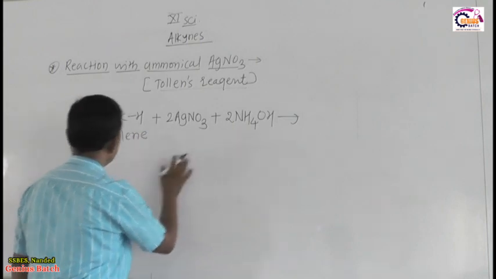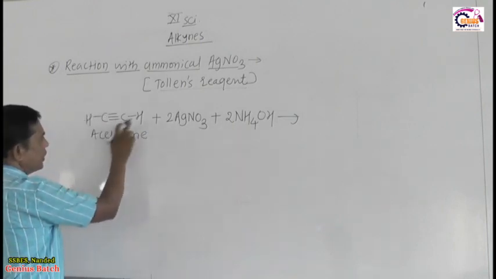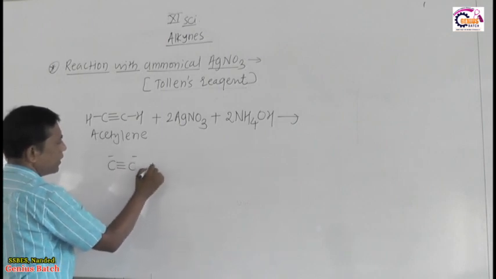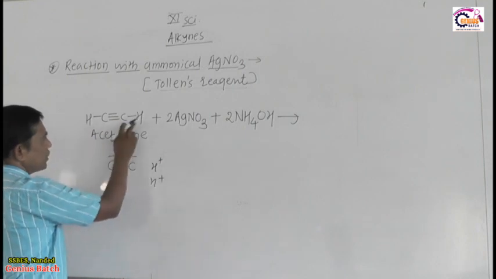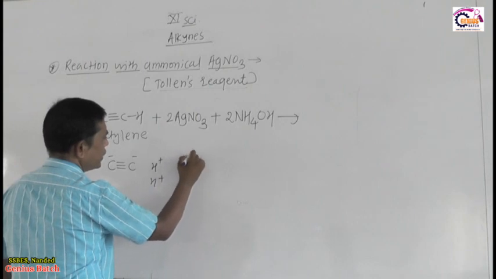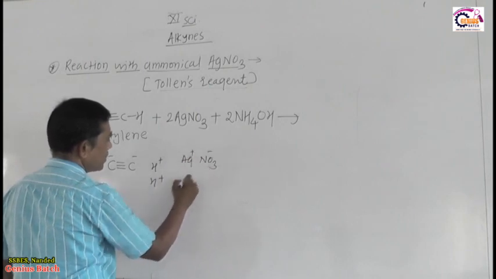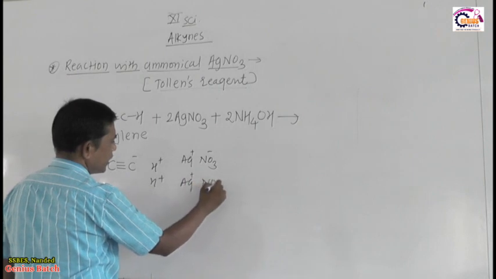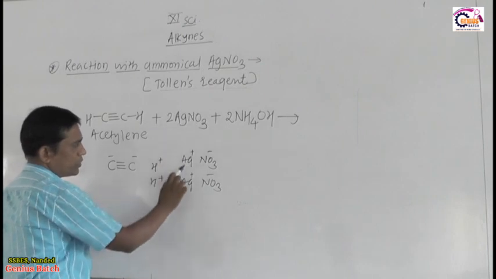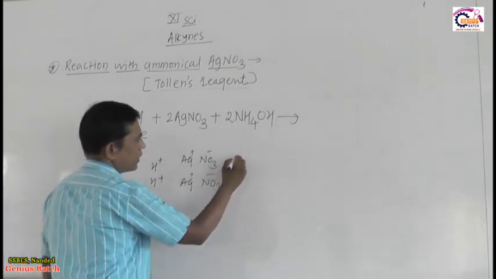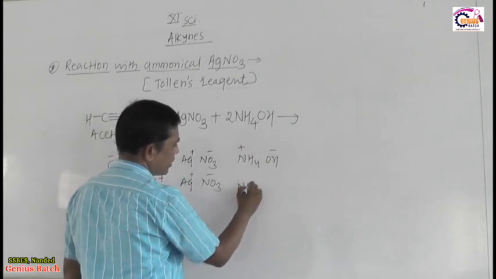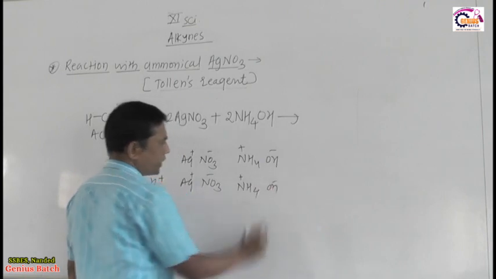So look here, in this reaction acetylene produces 2H plus. It breaks down into C minus minus and H plus, 2 times. So these 2 hydrogens go off in the form of H plus. Silver nitrate breaks down into Ag plus and NO3 minus, twice, because there are 2 molecules. Ammonium hydroxide also breaks down in a similar way, into NH4 plus and OH minus, twice.